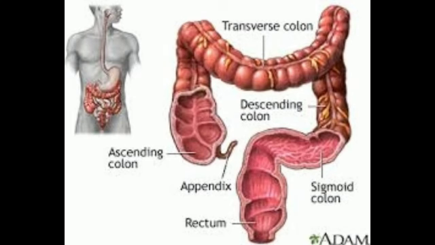The large intestine is about 1.5 meters long, but it is called large because of its diameter. The large intestine has a bigger diameter than the small intestine. That is why it is called the large intestine. It is also divided into three parts: cecum, colon, and rectum.